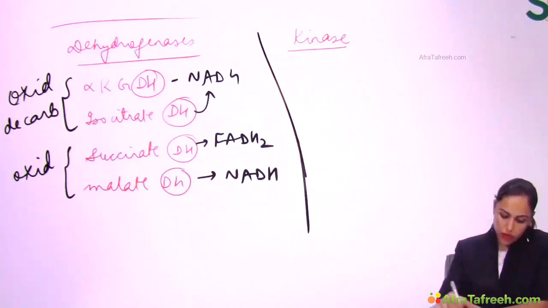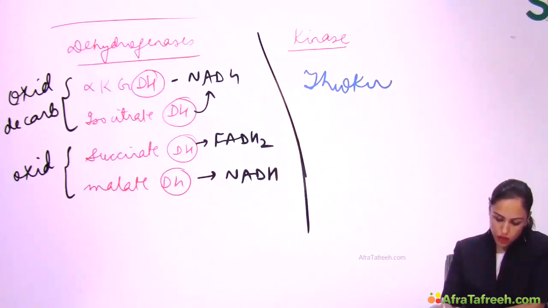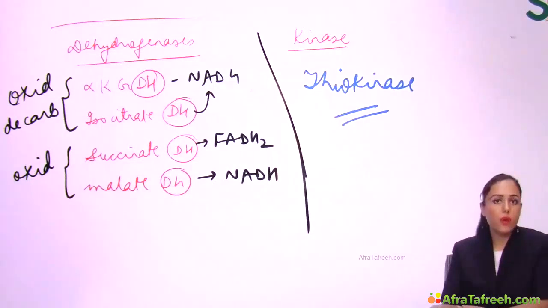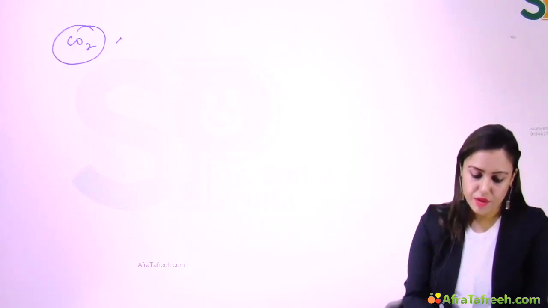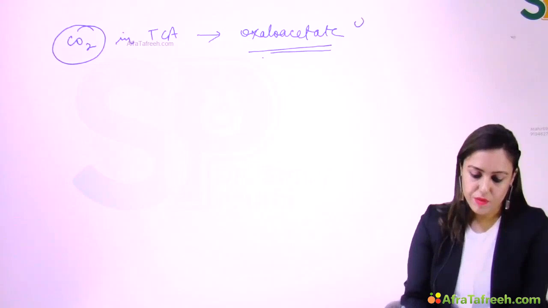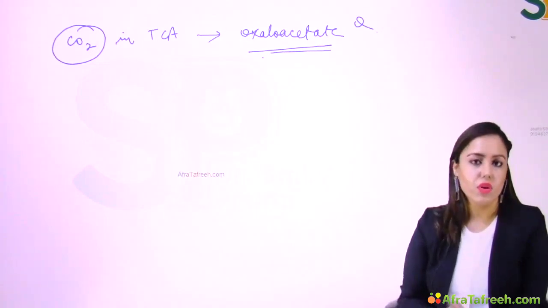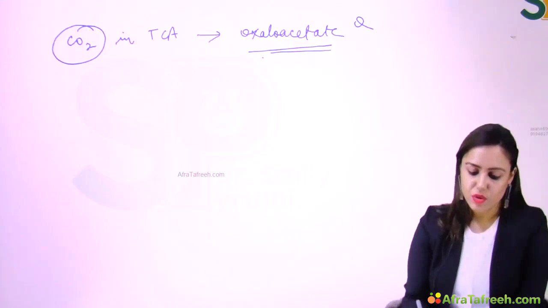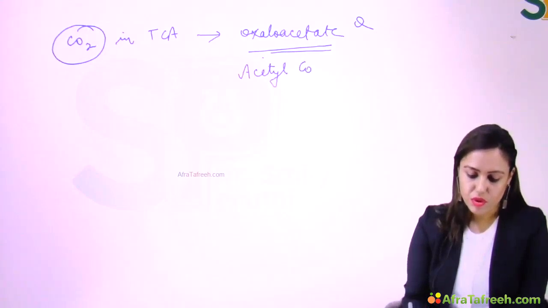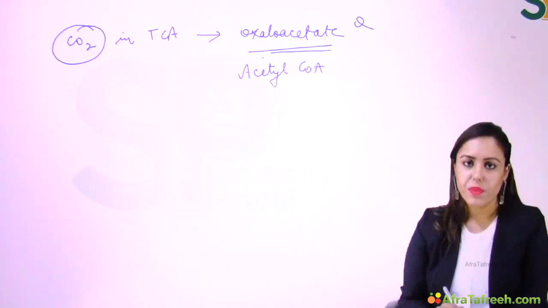Now, there is only one kinase, that is succinate thiokinase in TCA cycle, which is the only step of substrate level phosphorylation. Now we have to see the carbon dioxide which is released in TCA cycle. It is from oxaloacetate or acetyl-CoA. The carbon dioxide in TCA is derived from the carbons of oxaloacetate. If simply the question is asked, then you go for oxaloacetate. If oxaloacetate is not given in the option, then you mark acetyl-CoA, right?